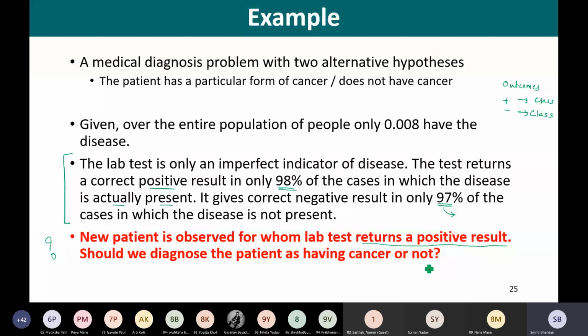One more important statistic is provided: over the entire population of people, only 0.008 have the disease.